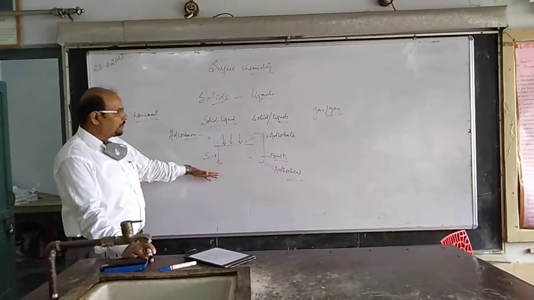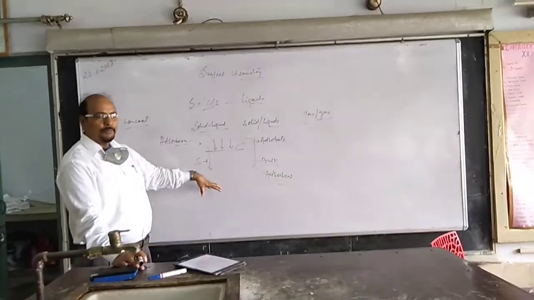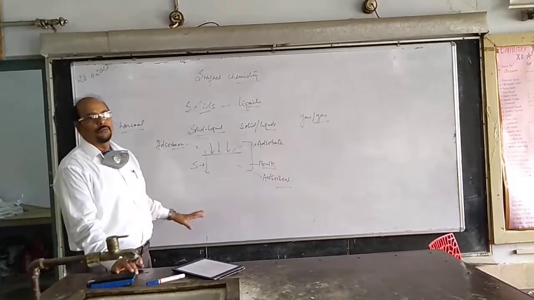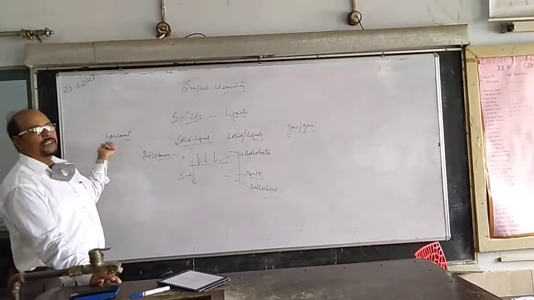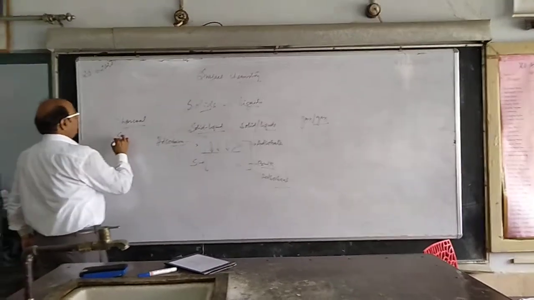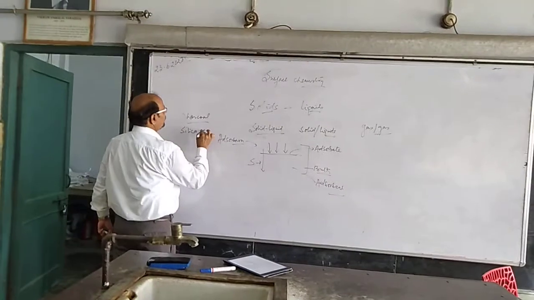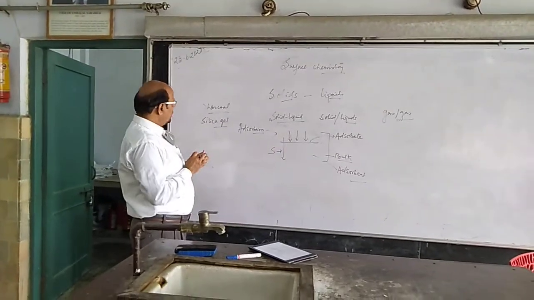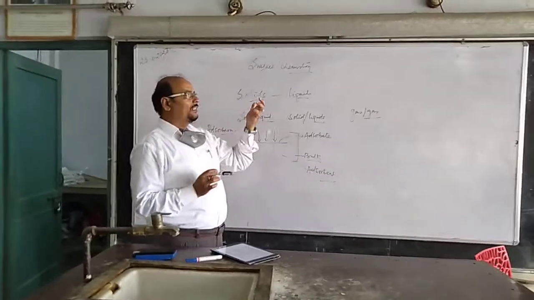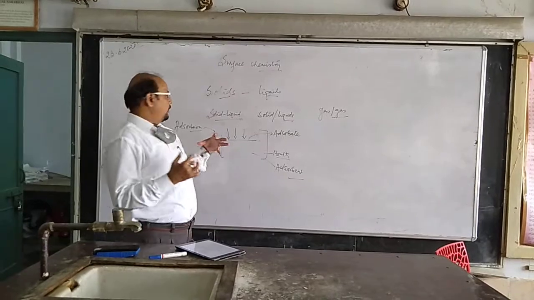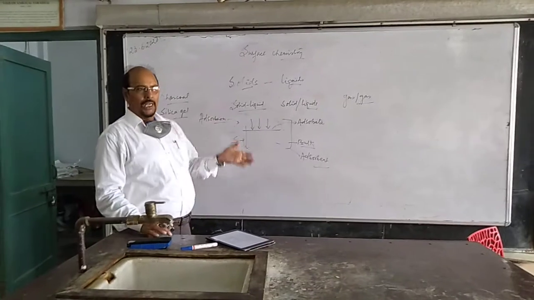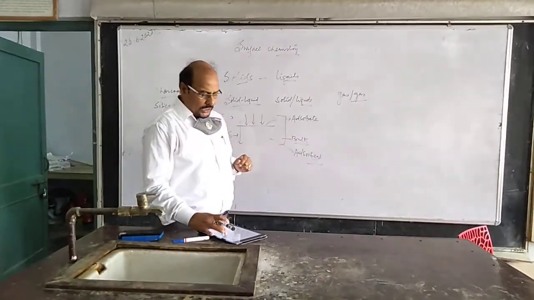And those substances which can provide a surface for the adsorbate to be accumulated on are said to be good adsorbents. As we have seen, charcoal is a good adsorbent. Other good adsorbents include silica gel. It can easily adsorb moisture in the air. So in a rainy season, when moisture is to be removed, silica gel can be used, because the moisture can accumulate on the surface of the silica gel and the moisture is removed. So this is very much in use.